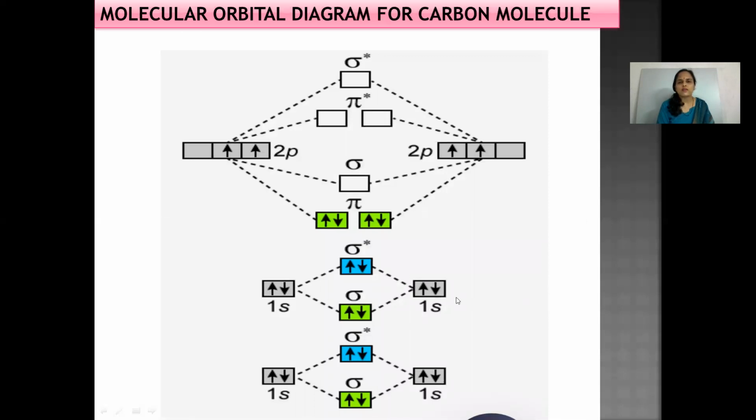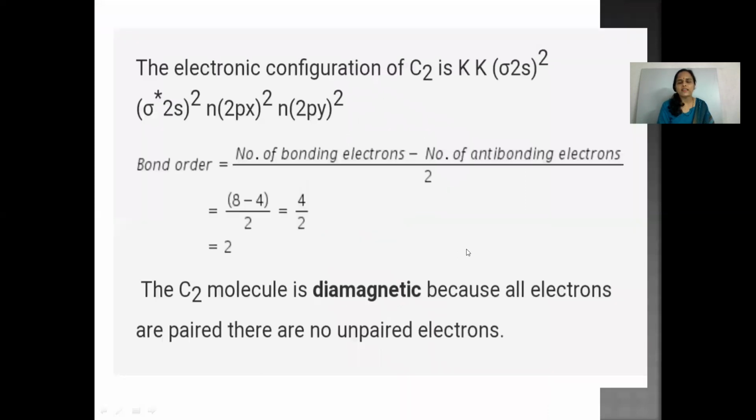The molecular orbital configuration for carbon molecule is again sigma 1s2, sigma star 1s2, sigma 2s2, sigma star 2s2, pi 2px2 equal to pi 2py2, and next is sigma orbital, sigma 2pz. So there are 4 electrons in the p orbital. These 4 electrons get accommodated in the pi orbitals, pi 2px2 equals pi 2py2, and since no unpaired electrons are present in its outermost shell, carbon is diamagnetic in nature.